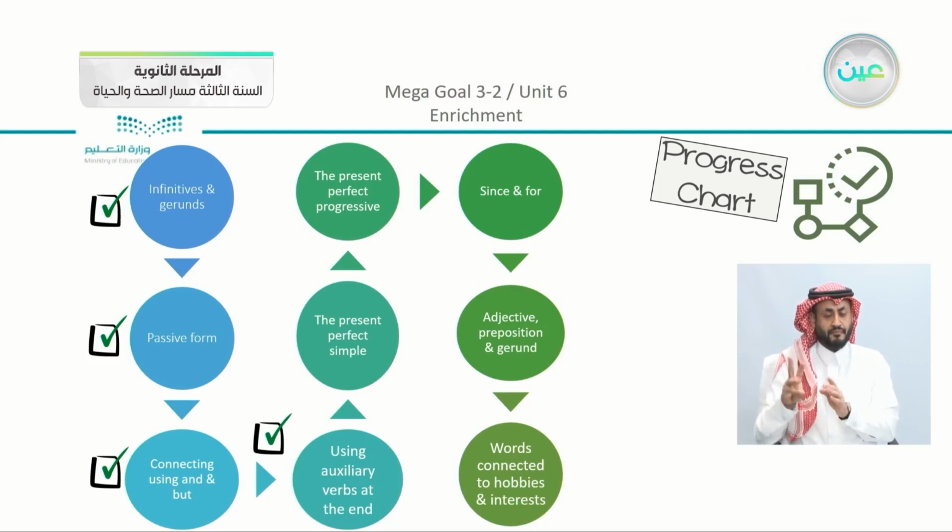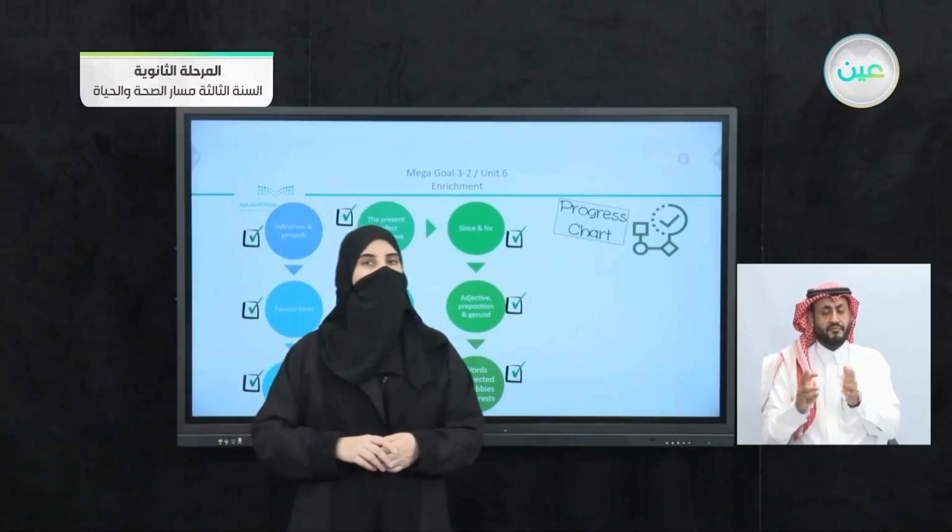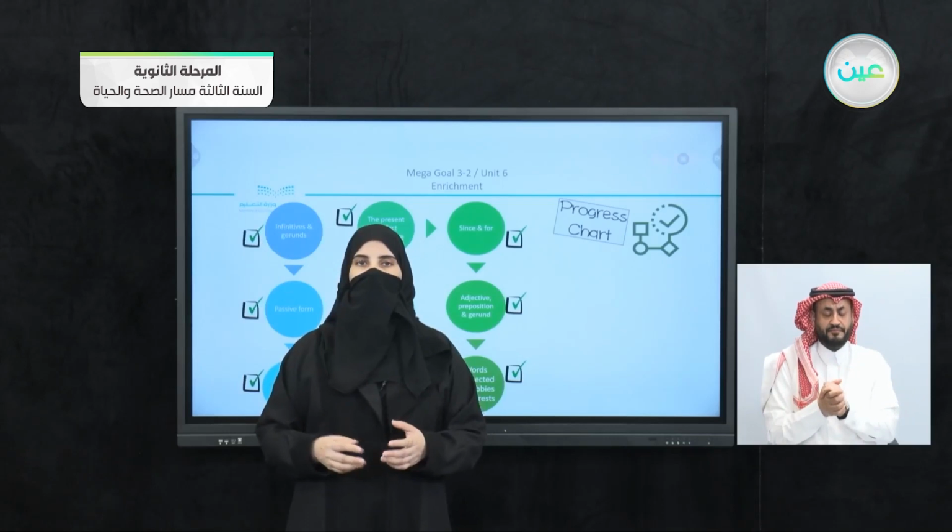We also used the present perfect simple in sentences and moved on to the present perfect progressive. Within the present perfect simple and progressive, we have the sentences using since and for. We also revised the idea of using the adjective, preposition, and gerund in sentences, and of course, using words that are connected or related to hobbies and interests. So this is what we studied in Unit 6. Be ready and prepared for Unit 7. We are going to pass by with more enrichment.